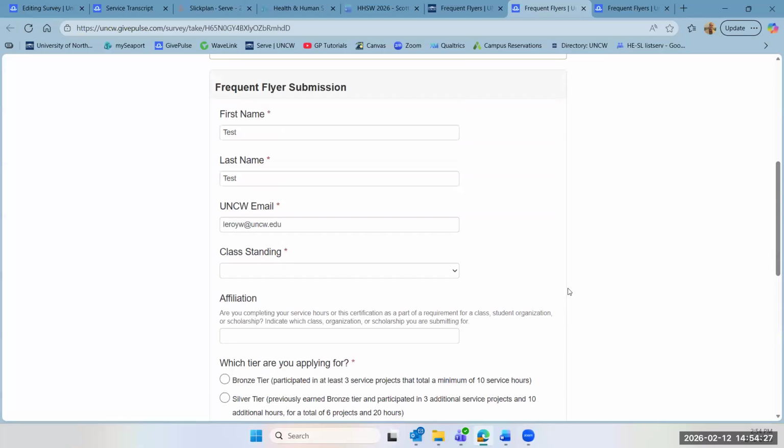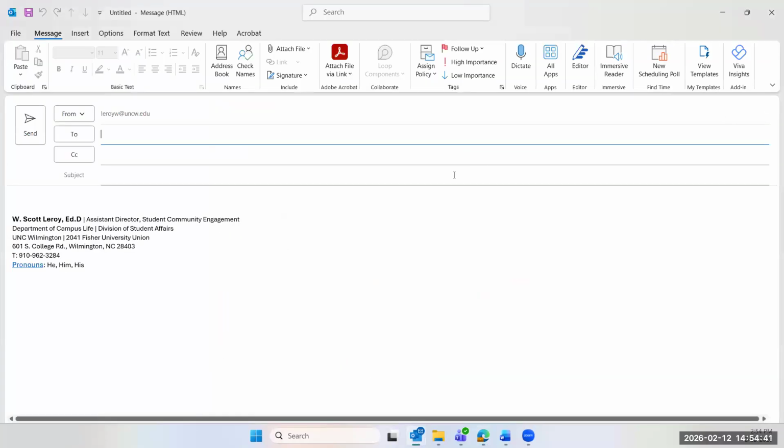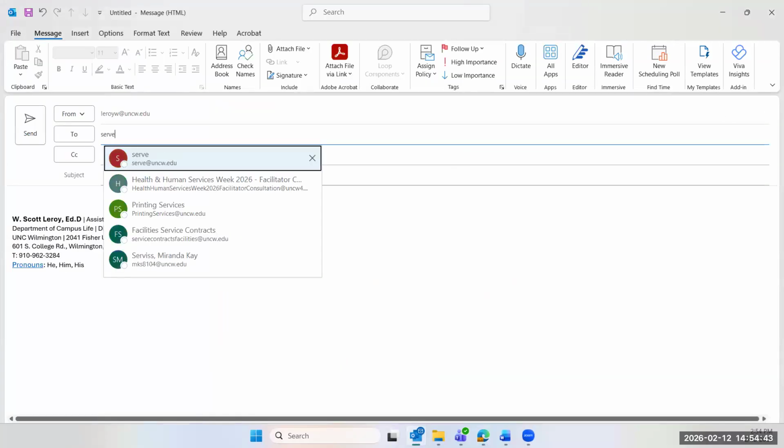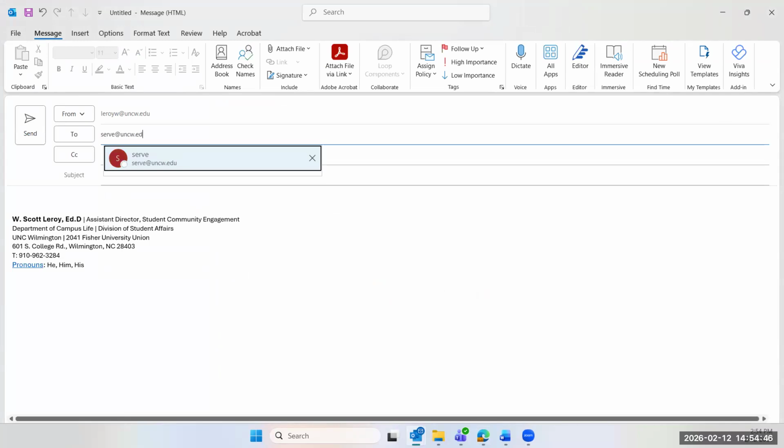So that is a quick rundown of how to verify your service hours and run an impact summary report. If you run into any difficulty, I encourage you to just send an email to serve@uncw.edu and put in the subject headline, frequent flyer question or something to that effect. And we'll get back to you to help you troubleshoot as soon as we're able.